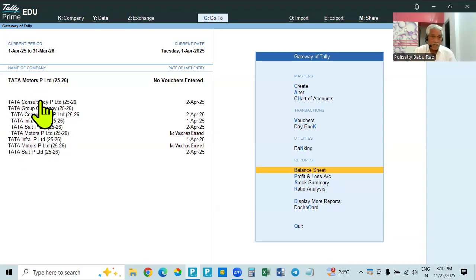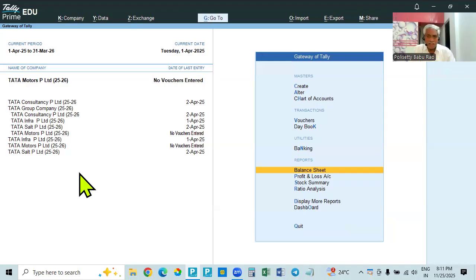These four, consultancy, infra, motors, salt, are independent companies. They are available and we can make entries in them. In the group company we cannot make entries. These are only shown, and by opening the group company we cannot make an entry. We enter in the member companies only, and it will be automatically consolidated. Like this, a new member company is created and added.